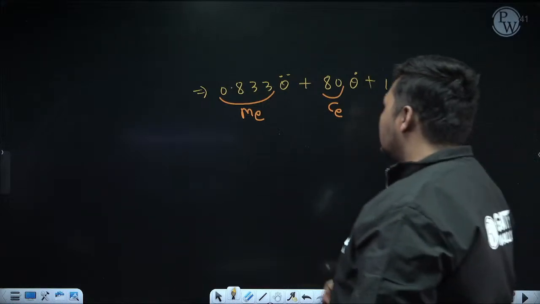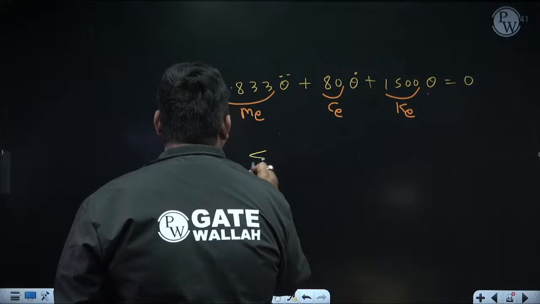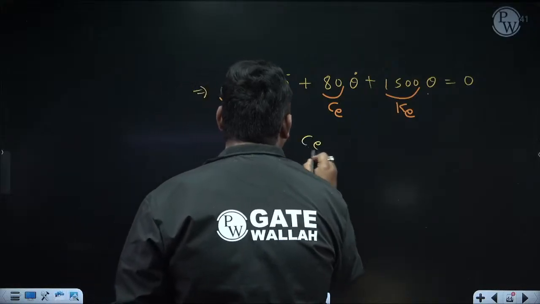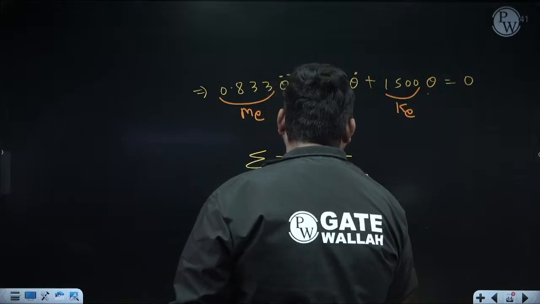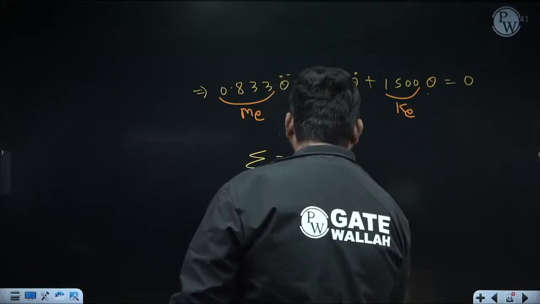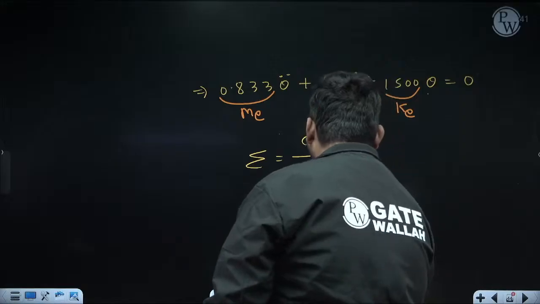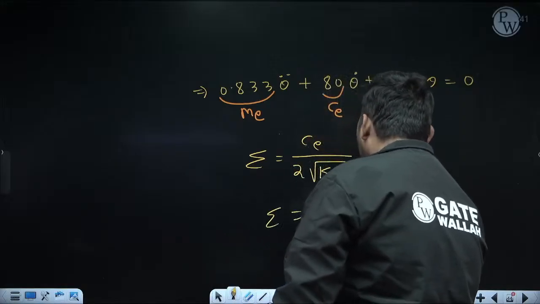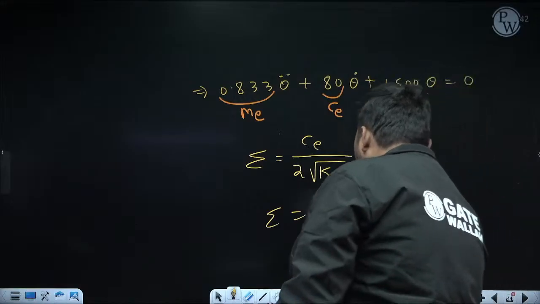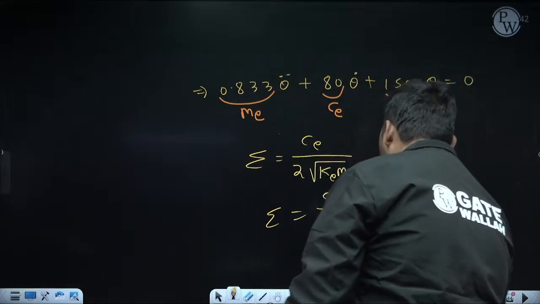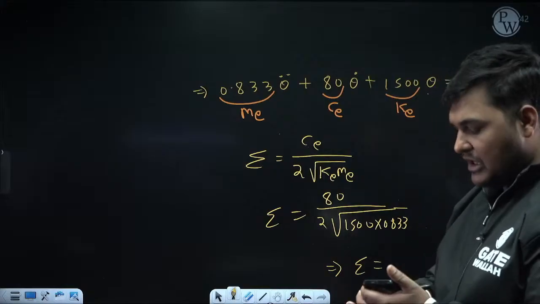Okay. So if you want to tell what is the type of damping, calculate zeta, and the formula to calculate zeta is CE upon 2 root over KE ME. Okay. Now CE is 80 upon 2 root over KE, KE is 1500 into ME, ME is 0.833. If it is coming less than 1, it will be under damping. Equal to 1 means critical. Greater than 1 means over damping. How much is it coming?